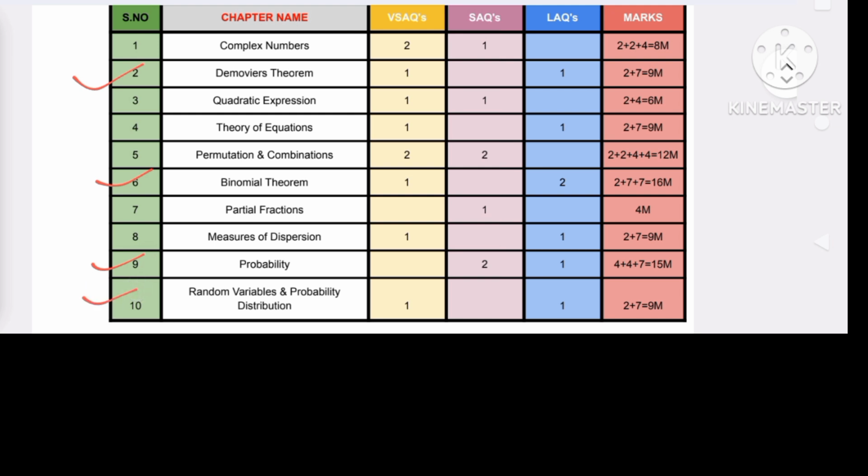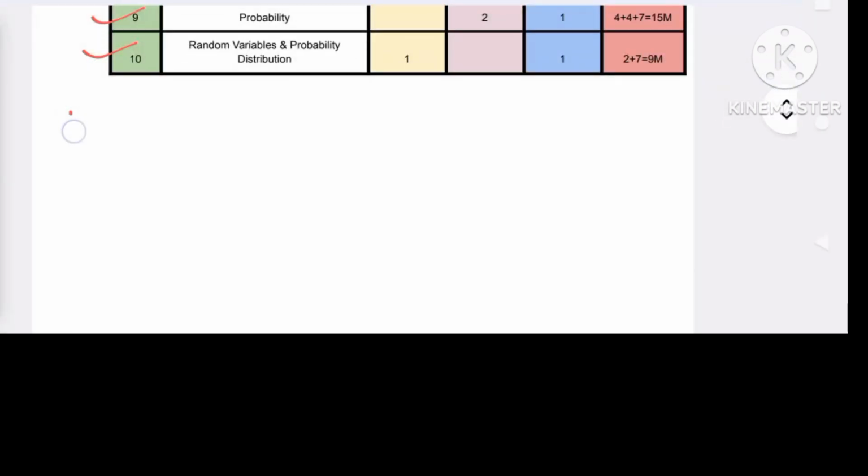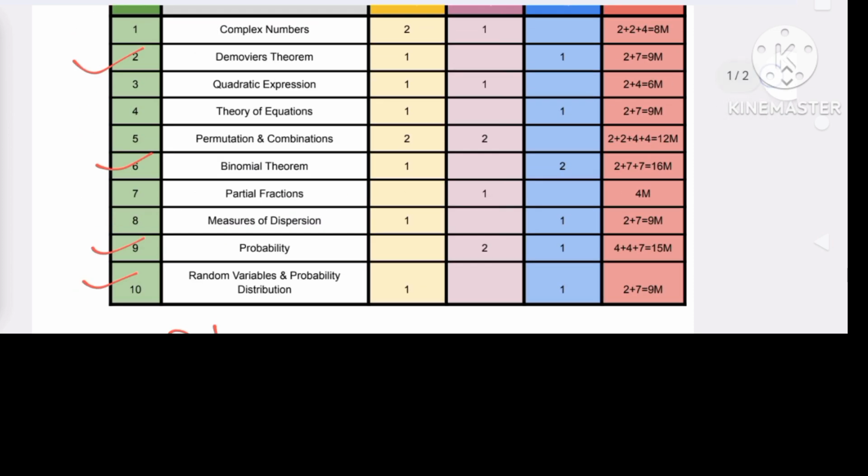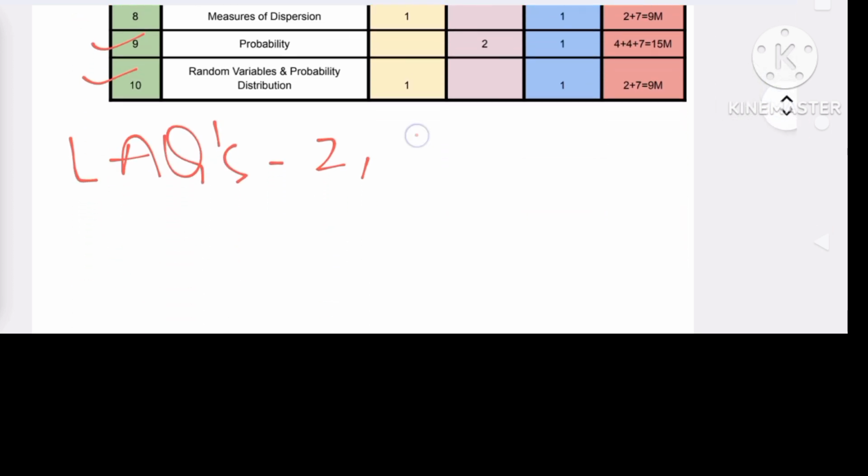What are the chapters? Chapter number 2 has 1 LAQ, chapter number 6 has 2 LAQs, the total is 3, and probability is 1, and random variable 1. So in total, with these 4 chapters we are going to cover 5 LAQs, which will fetch you marks easily. You can cover these 5 LAQs from chapter number 2, chapter number 6, 9 and 10.